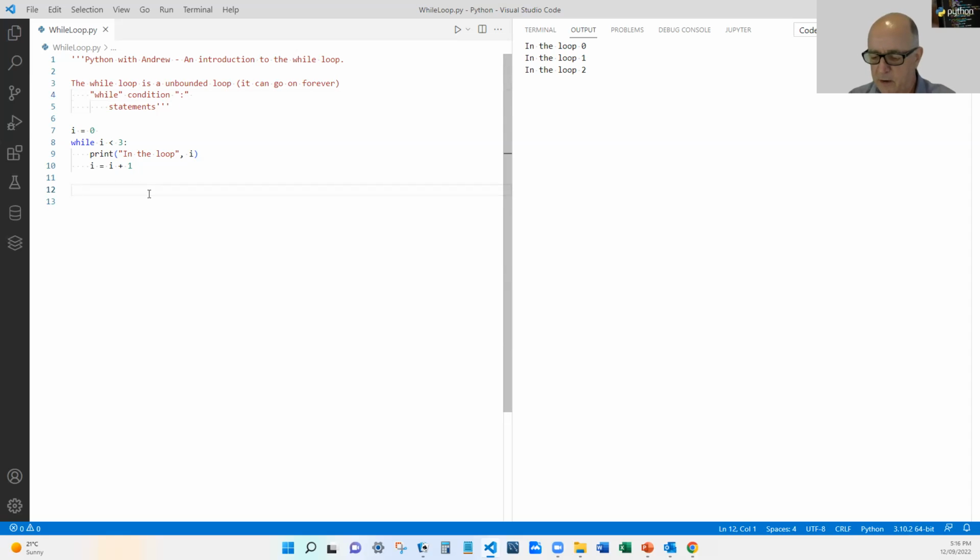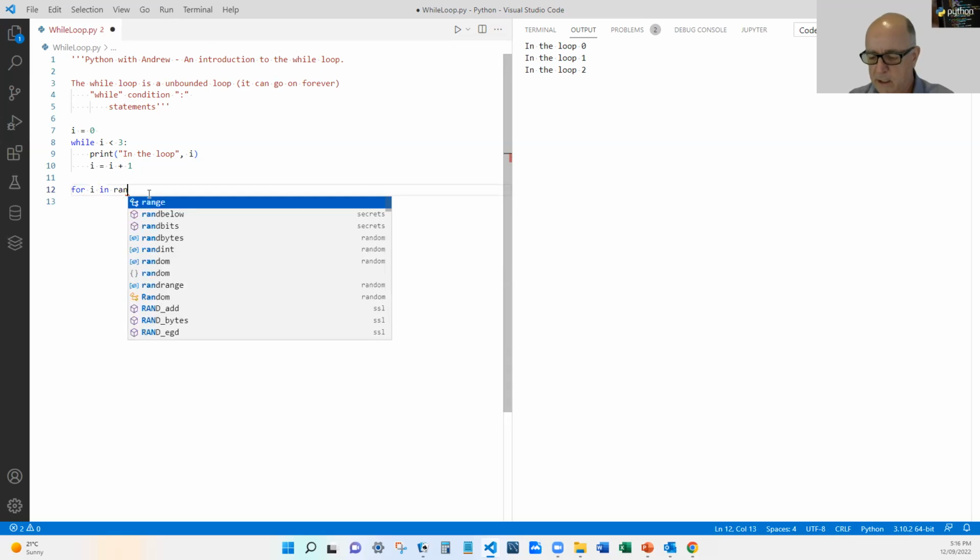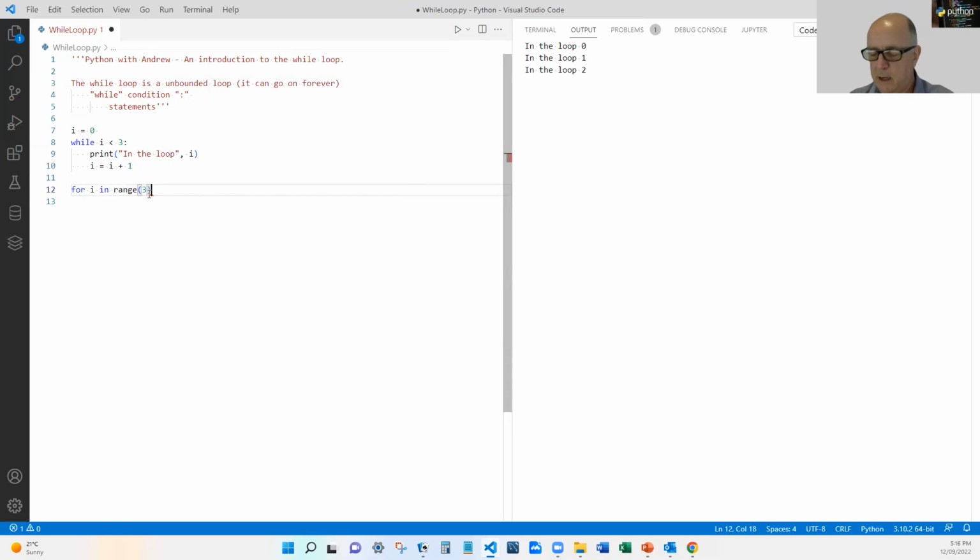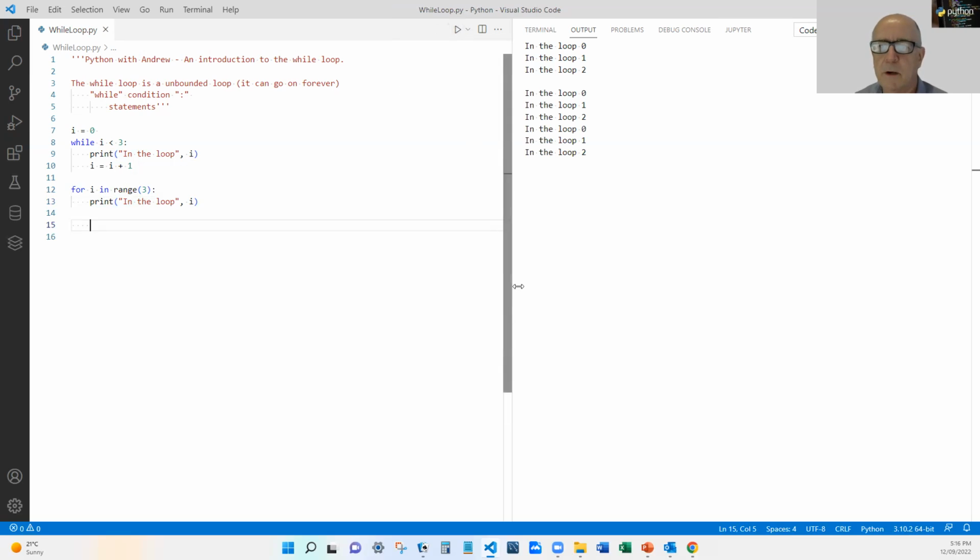And this looks very similar to for i in range 3 that we were looking at before. Print. Right, so that's exactly the same as what I've got there, and you can see that the answers are exactly the same. The while loop is slightly different. For this particular example, you would say the for loop looks easier, looks better, but the while loop has more opportunity to use it in many different ways. So let's go back up to the while loop here. I'm going to delete this now.